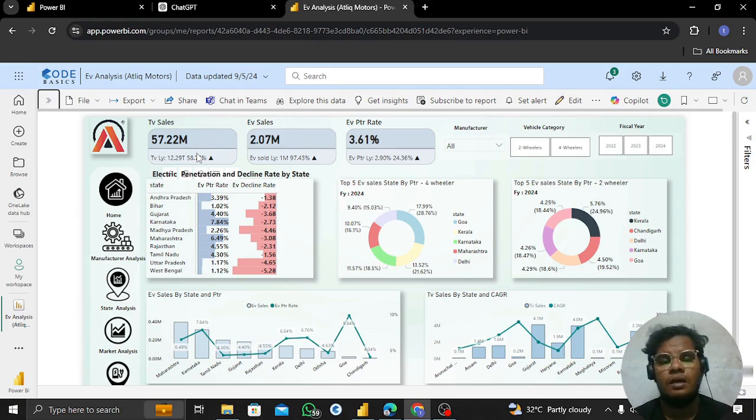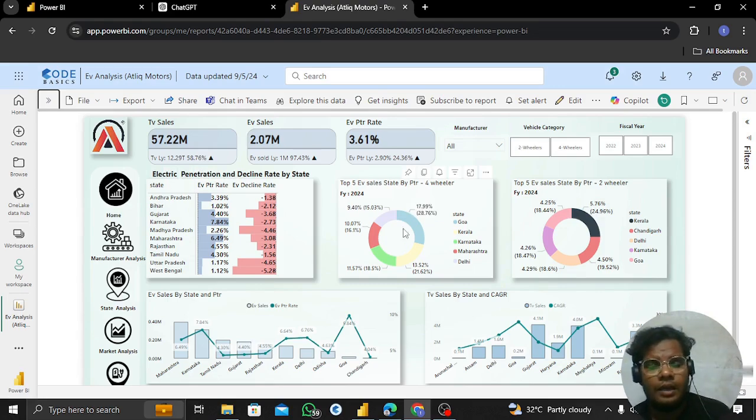Sales means how much the EV sales are, and the penetration rate means, for example, 100 vehicles are sold in total, and of those 100 vehicles, how many are EV vehicles. For example, if around 60 of the 100 vehicles sold are EVs, then 60 percent of the total sales are EV vehicles penetrated. It is the ratio. I hope you all get that point. That is the penetration rate.